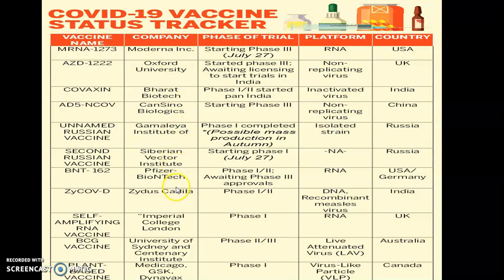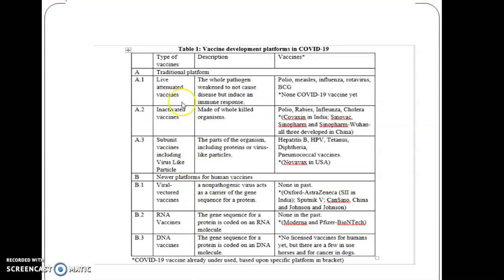Then there are many other examples for it, like live attenuated vaccines. The whole pathogen is weakened and does not cause any disease but induces an immune response. So normally no COVID-19 vaccine has been produced yet as live attenuated vaccines. Mostly the examples are polio, measles, influenza virus, etc. Inactivated viruses such as Covaxin, Sinovac, Sinopharm, etc., developed by the Chinese, come under inactivated vaccines.